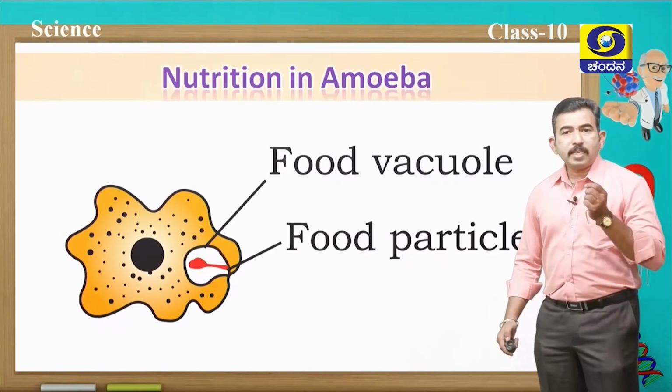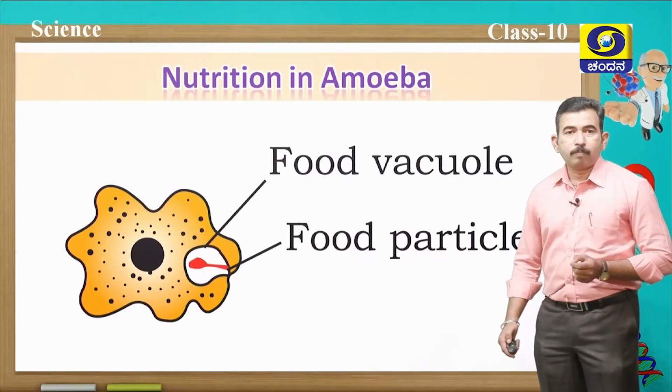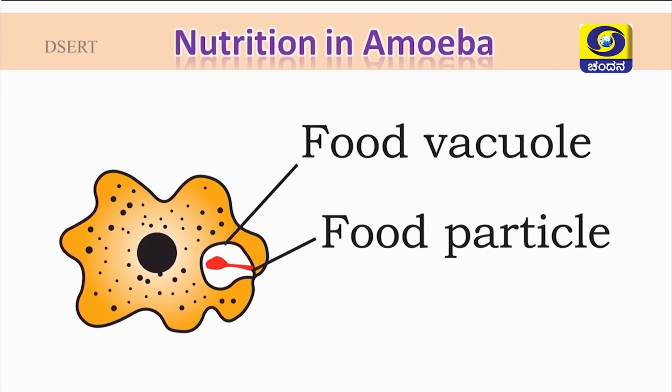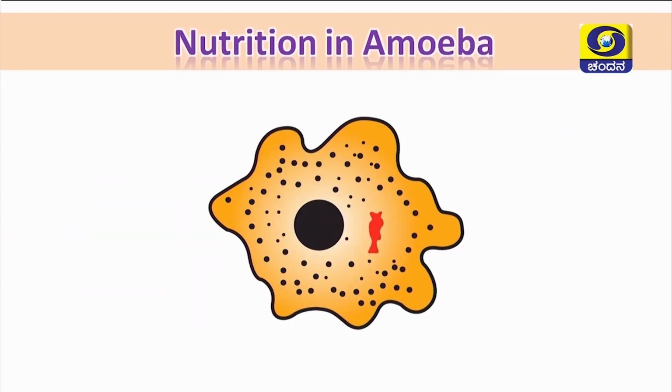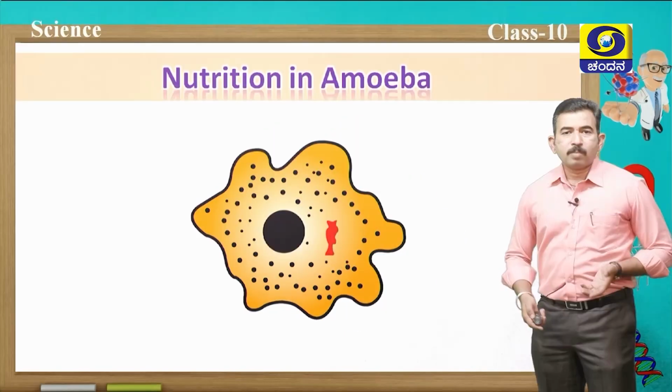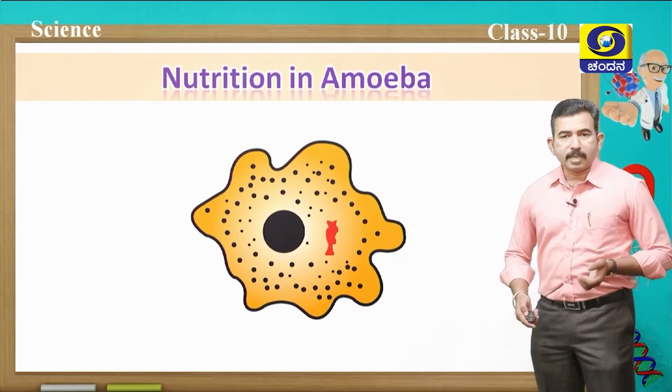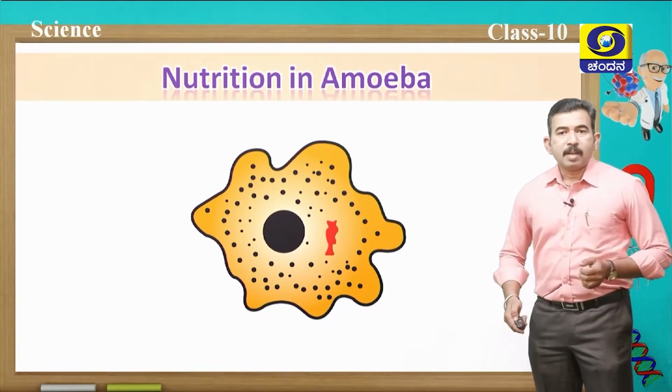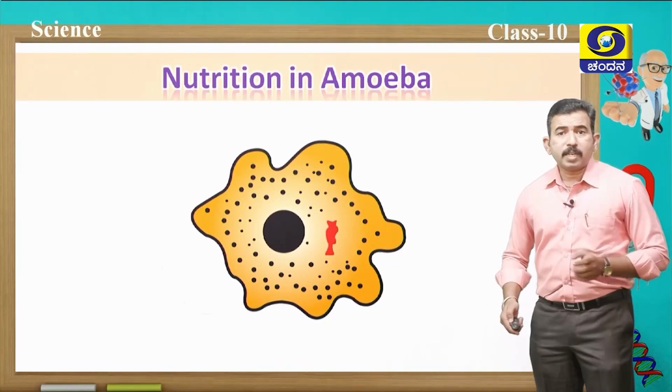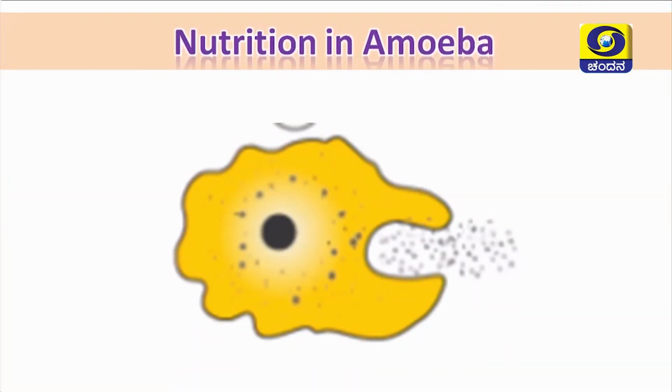Now, the digestion begins inside the food vacuole. The enzymes present in the cytoplasm break down this complex food particle into simpler molecules, and later this digested food material is diffused into the cytoplasm. Now, the food vacuole disappears. You can observe in this picture. So, the food particle gets completely digested and diffused into the cytoplasmic contents. Now, the food vacuole disappears and the waste generated gets collected in one part of the amoeba,